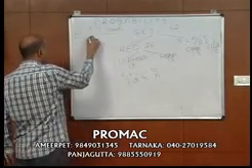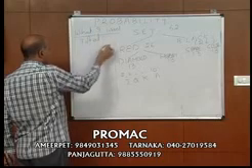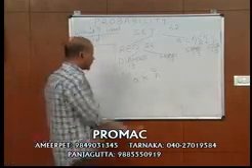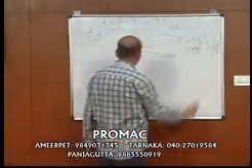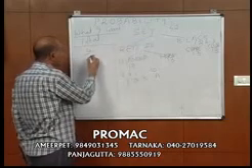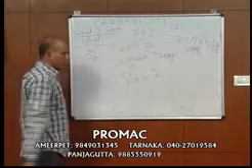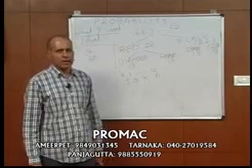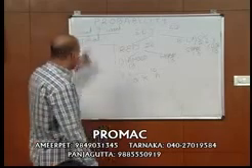What I want is an ace. How many aces are there? 1, 2, 3, 4. Totally how many cards are there? 52. So if I draw a card at random, what's the probability that the card is an ace? 4 by 52.